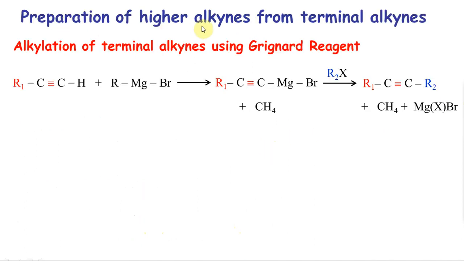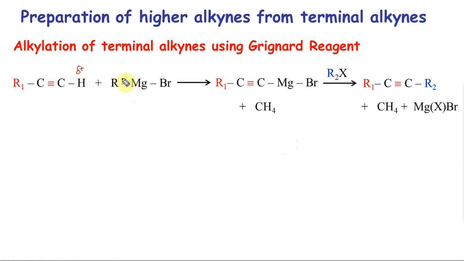Moving on, preparation of a higher alkyne from a terminal alkyne. Typically you don't see this in your school syllabus, but this is in the NEET syllabus. It's actually very simple. When you have a terminal alkyne, terminal alkynes are acidic, so this hydrogen is delta plus.